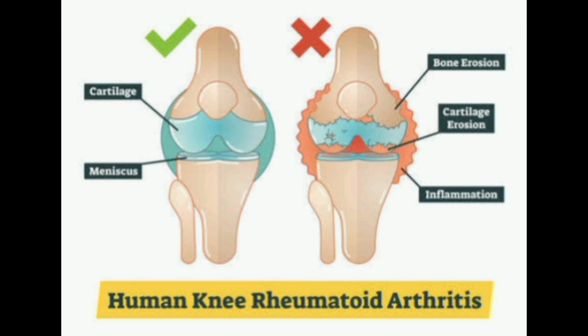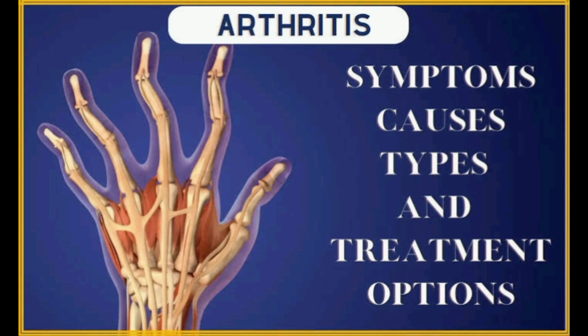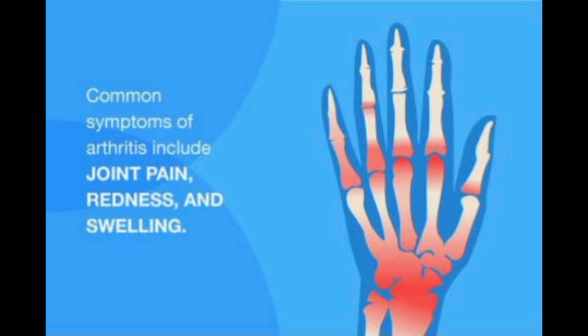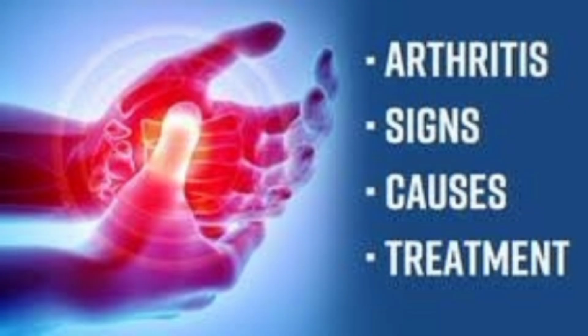Types of arthritis. More than just one disease, there are over 150 types of arthritis, and each type has its own triggers, symptoms, and treatment approaches. However, a few of the most common forms include: 1. Osteoarthritis, OA, often referred to as wear and tear arthritis. Osteoarthritis is the most common form and usually develops as we age. The cartilage at the ends of bones gradually breaks down, leading to pain, stiffness, and loss of flexibility. Osteoarthritis typically affects weight-bearing joints like the knees, hips, and spine.